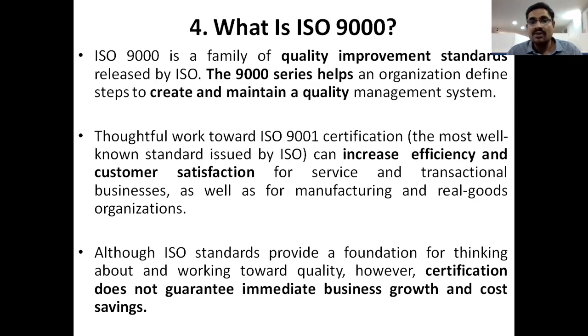So here, this ISO and ISI, these are the two quality maintaining and quality checking organizations by the government, right? So these two organizations are conducting inspections upon each and every organization, either service or manufacturing. And if they are satisfied with the quality and performance of business organizations, they will give the marks, identification marks.